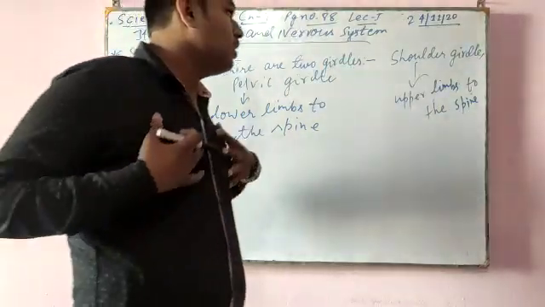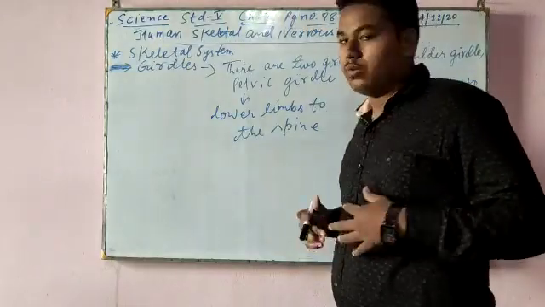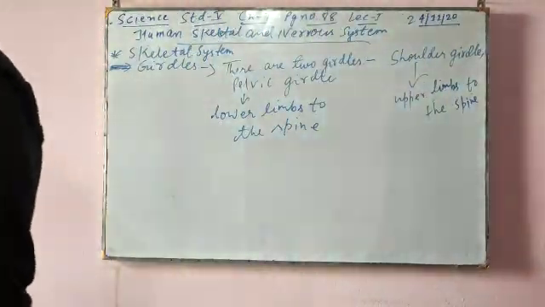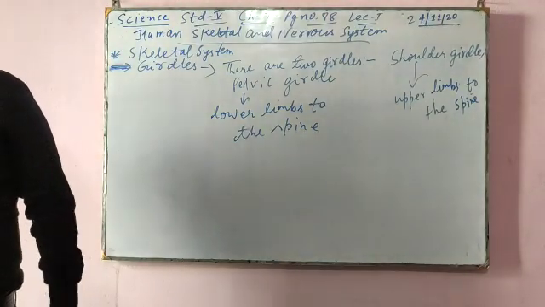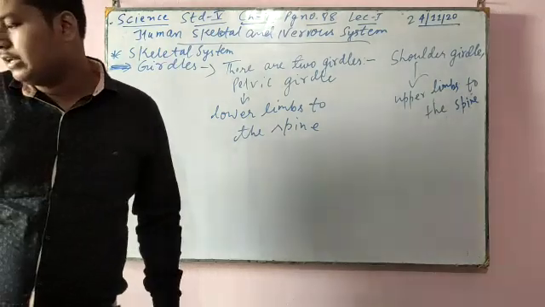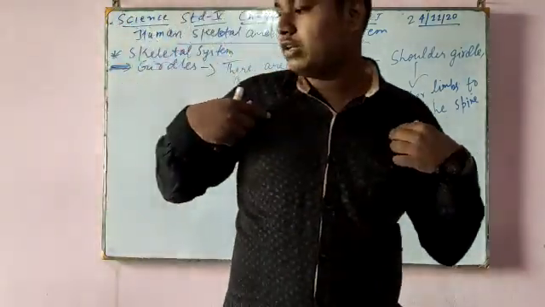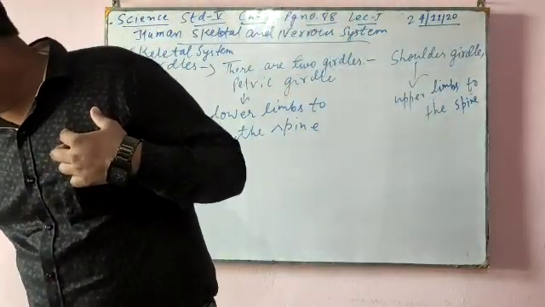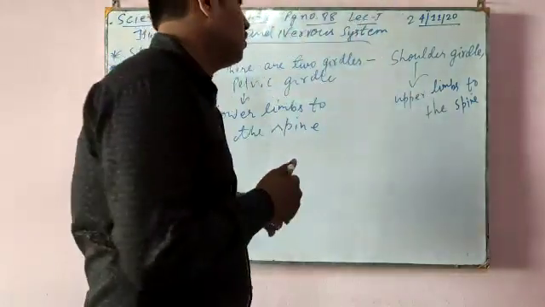So there are two girdles. One is shoulder girdle, one is pelvic girdle. The shoulder girdle connects to the upper limbs, and it is made of shoulder blade and collarbone. Whatever this part is, this is shoulder blade, and whatever the bones are there, that is collarbone.